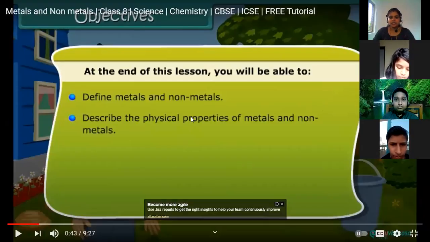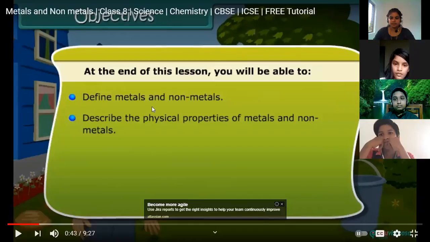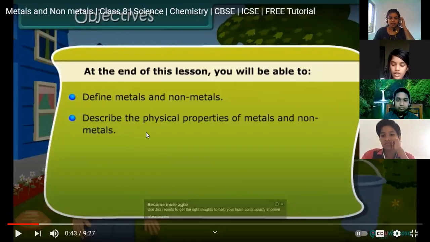Can you give some physical properties of metals? What are the physical properties of metals? Malleability, yes, malleable. Ductility, they are ductile.